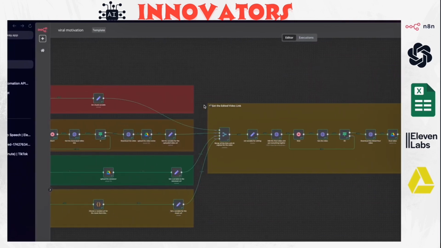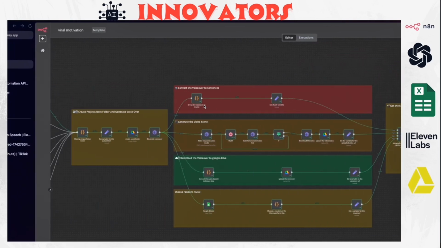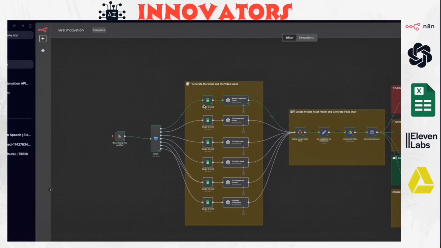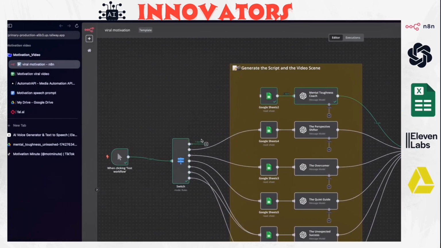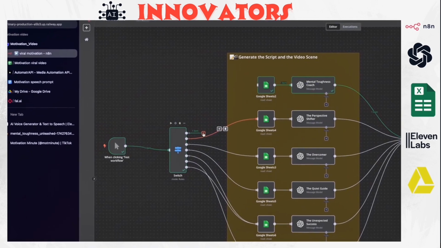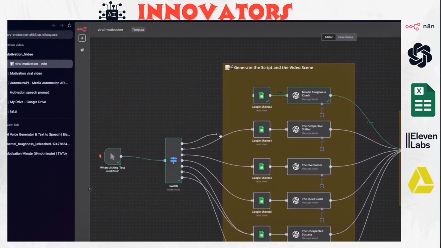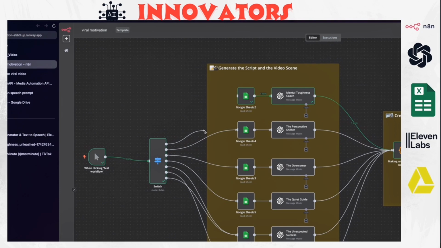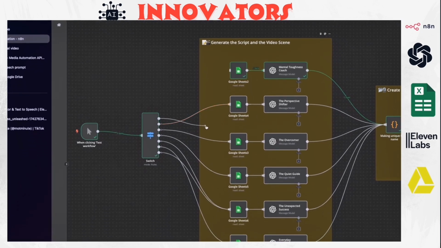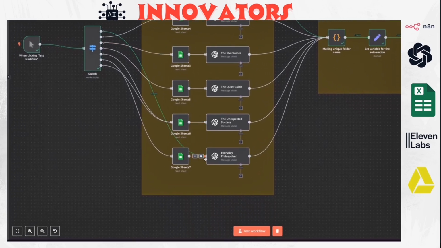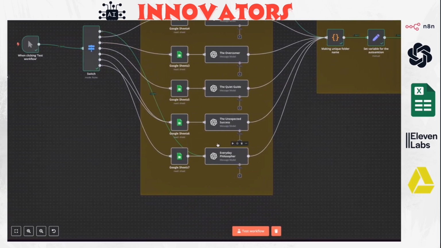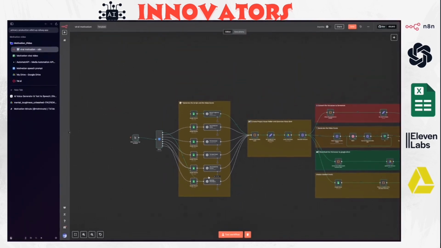Let me generate the different characters to show you how this is going to look. We just need to switch this for now to a different character. So we can choose the Everyday Philosophers and test this workflow.